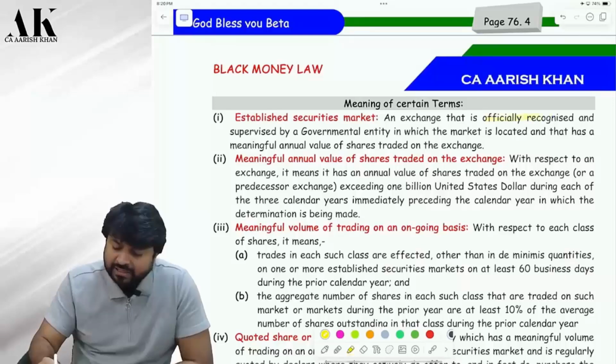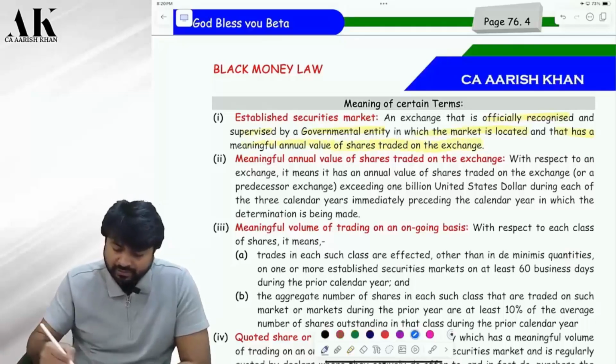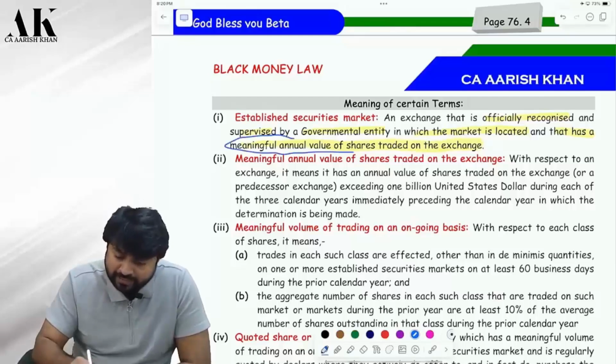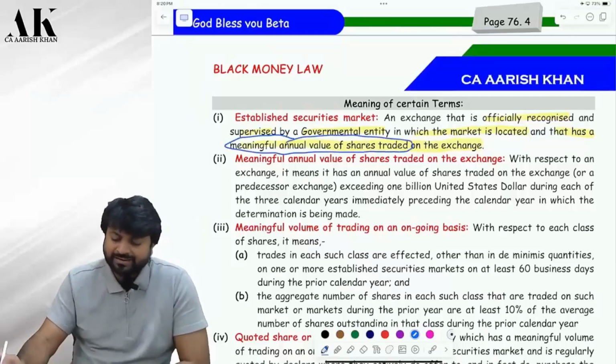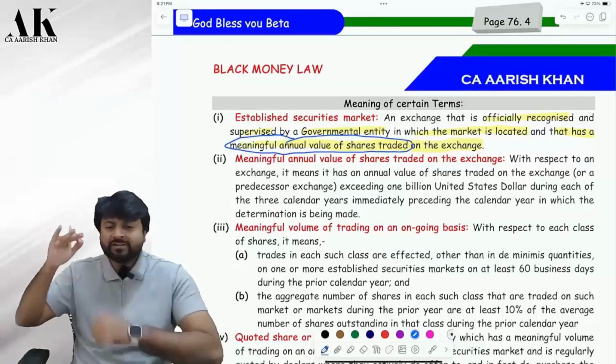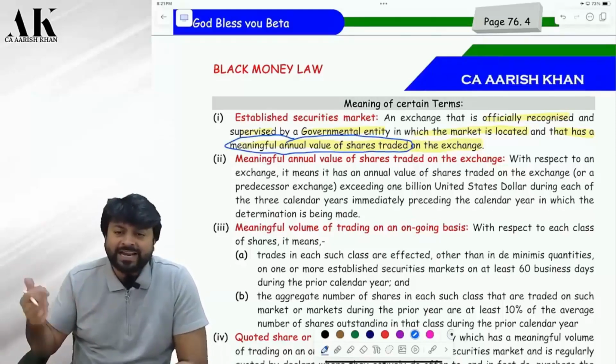Established security market: an exchange that is officially recognized and supervised by the government entity in which the market is located and that has a meaningful annual value of shares traded on the exchange. So it is nothing but a market which is recognized by what? Say, a market like NASDAQ, which is recognized by the government entity in the US. Plus, it should also have meaningful annual value of shares traded. It means the stock exchange should not be a very small kind of stock exchange. There has to be significant trading in that particular stock exchange.